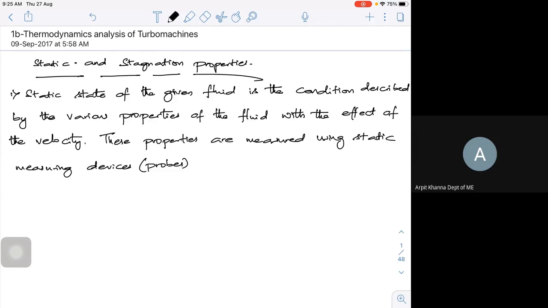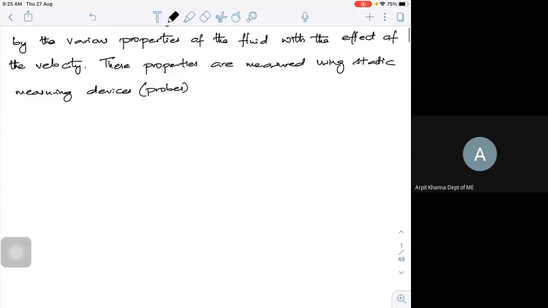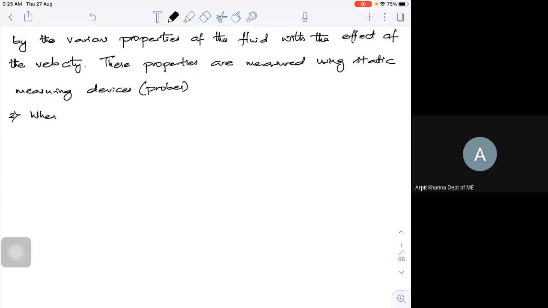Okay. So when I speak of stagnation, if I take a fluid that is moving, it has two quantities.